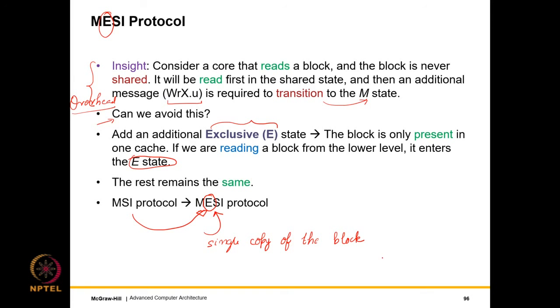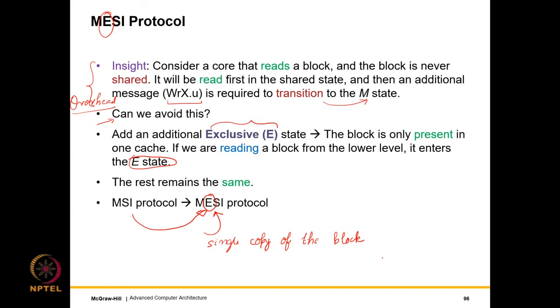Right, so this is what it indicates. As a block, there is a single copy. We don't have multiple copies. We just have a single copy, just one. And so this is the MESI protocol, which we will look at next.